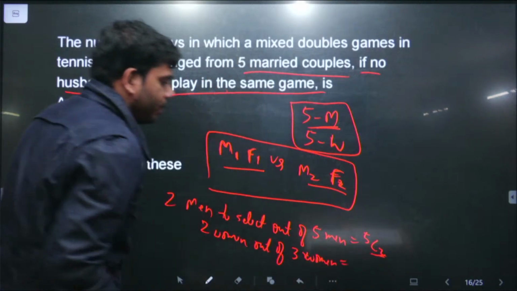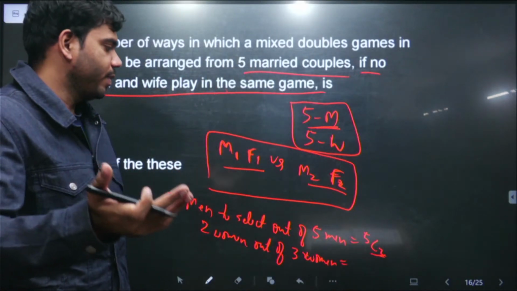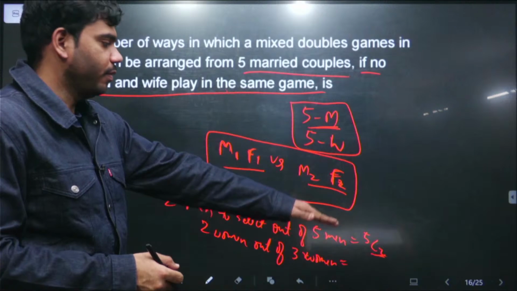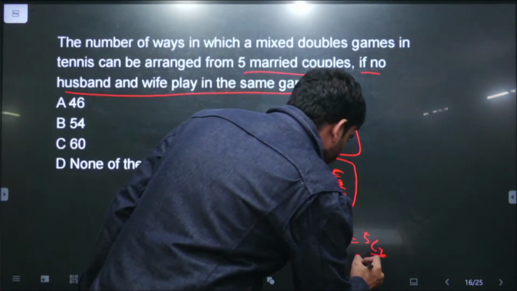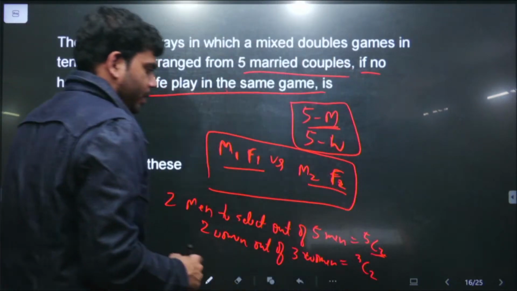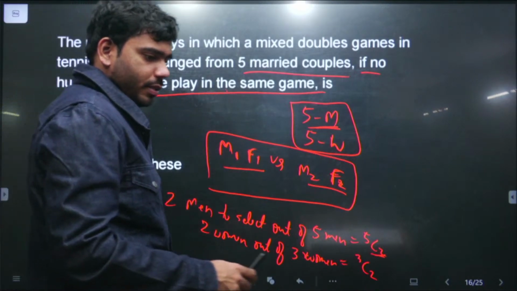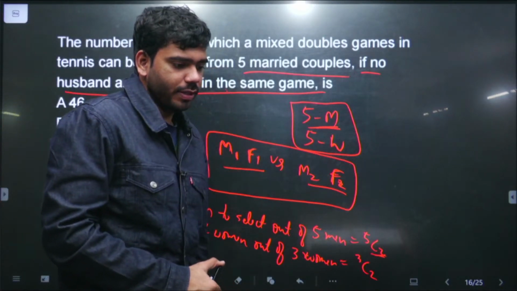Total 3 women are remaining, because in total we have 5. Out of 5, 2 we have eliminated since they will be the wife of these people. So that will be 3C2, right? And this is also not the answer. And after this, what we have to do is,